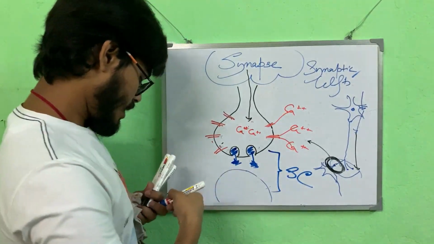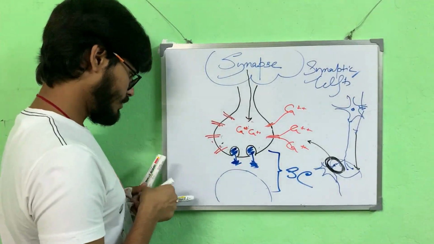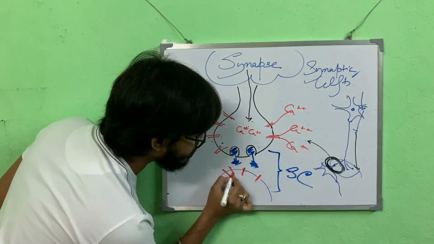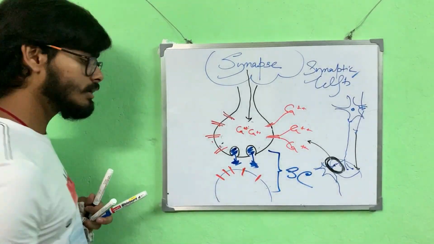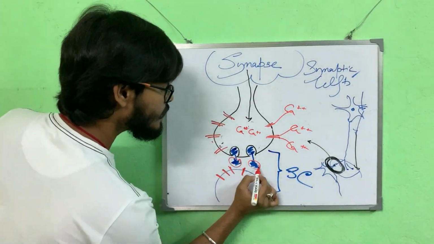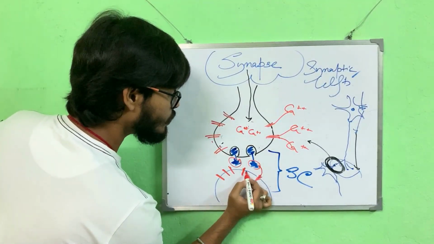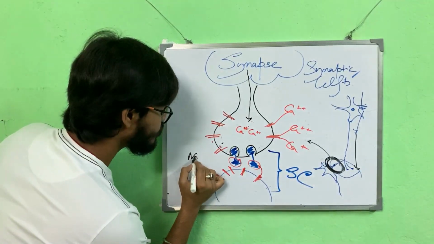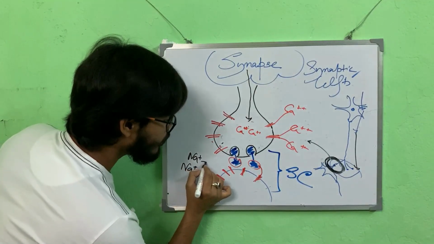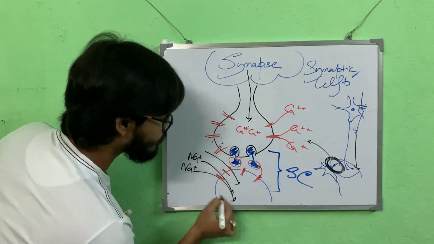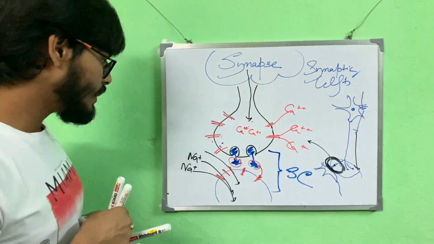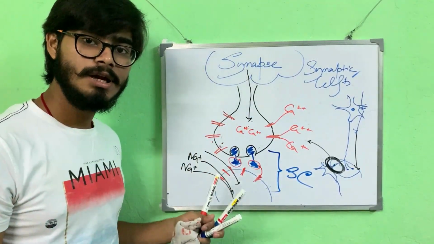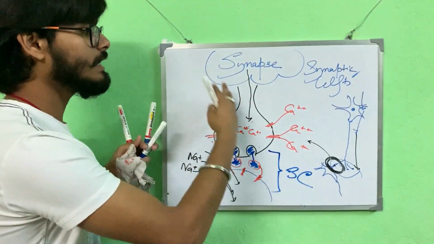Again, here are special channels. These are again sodium channels. They are activated by what? They are activated by these neurotransmitters. The neurotransmitters will come and activate these sodium channels, and from the outside environment numerous sodium ions will get influxed and come inside. Previously we have studied that the influx of sodium ions causes depolarization, an action potential is generated, finally a nerve impulse is generated, and it gets transmitted.